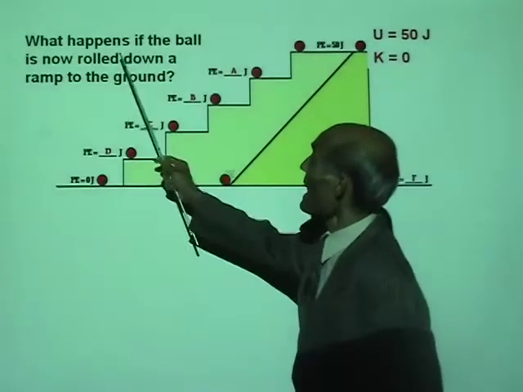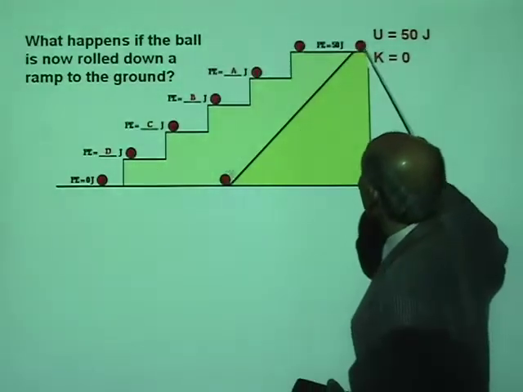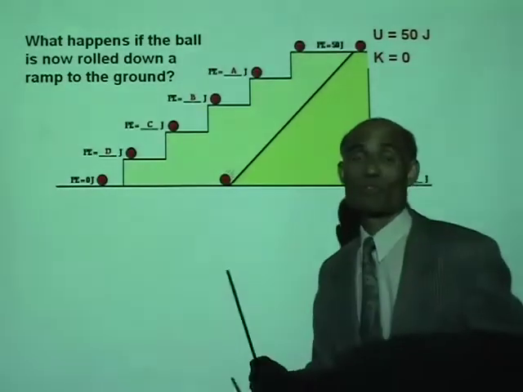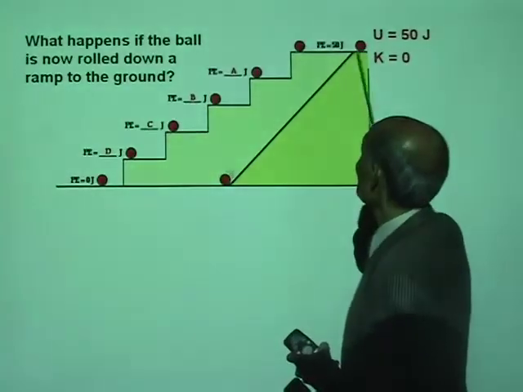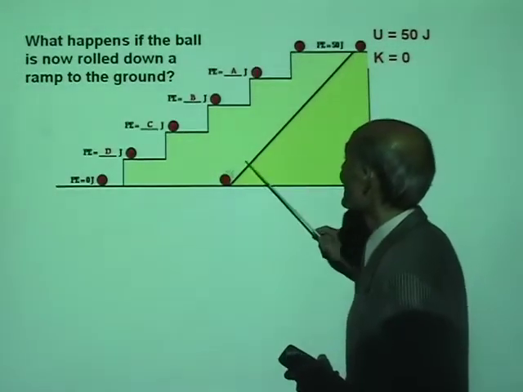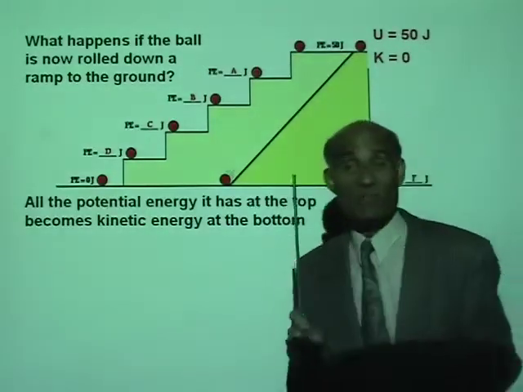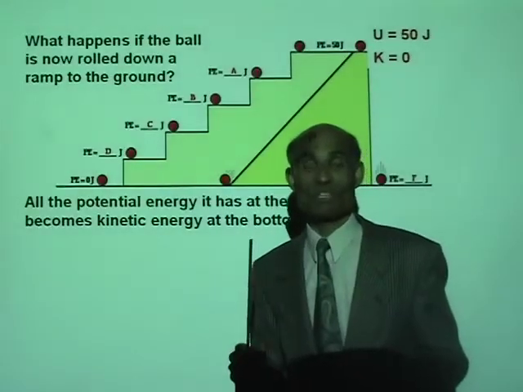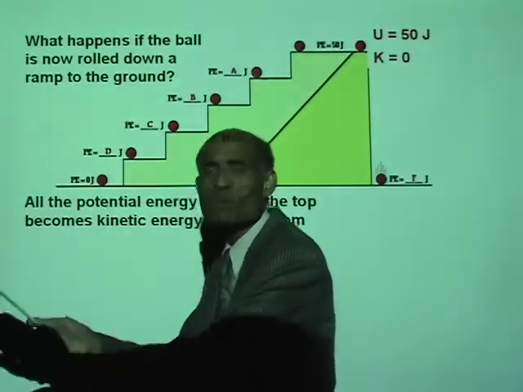Okay, now what happens if the ball is rolled down the ramp? If you now allow this ball to roll down and come here, what happens? This is where energy change occurs. You can see the potential energy is going to be converted to kinetic energy. All the potential energy it has at the top becomes kinetic energy at the bottom. Once it reaches the bottom, it comes with a good speed.